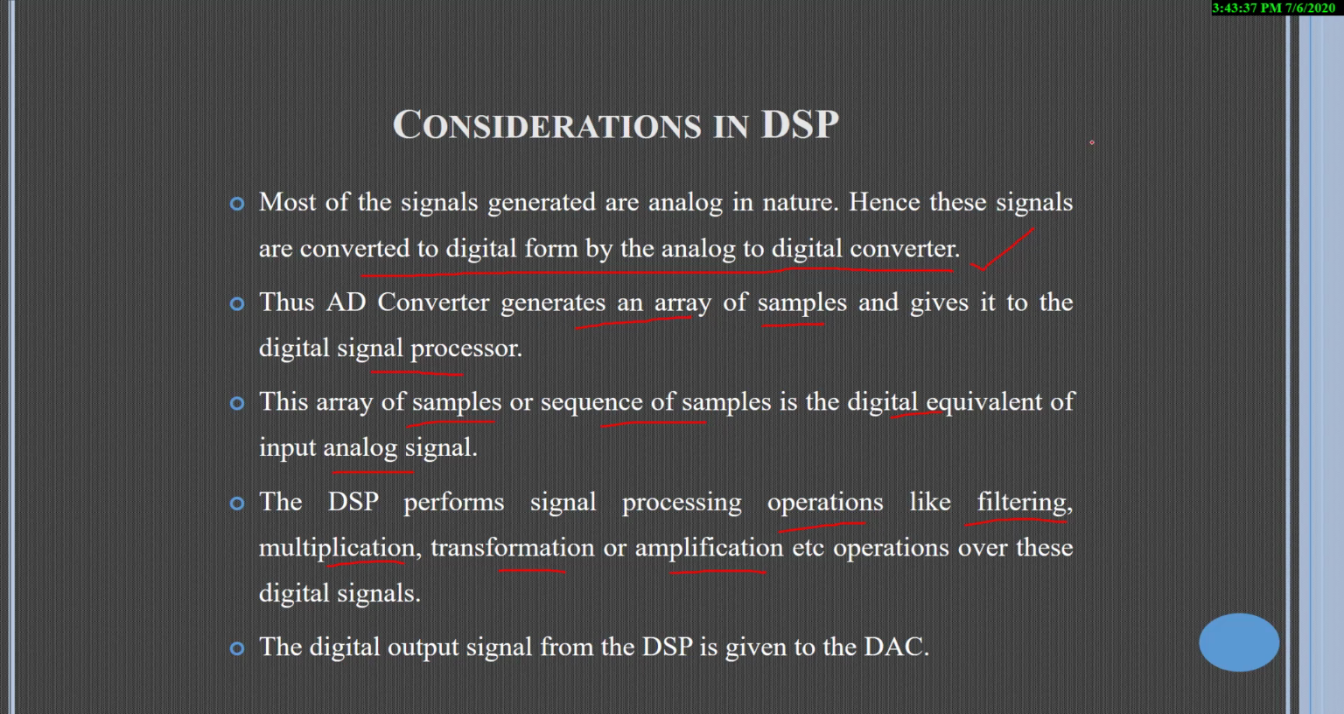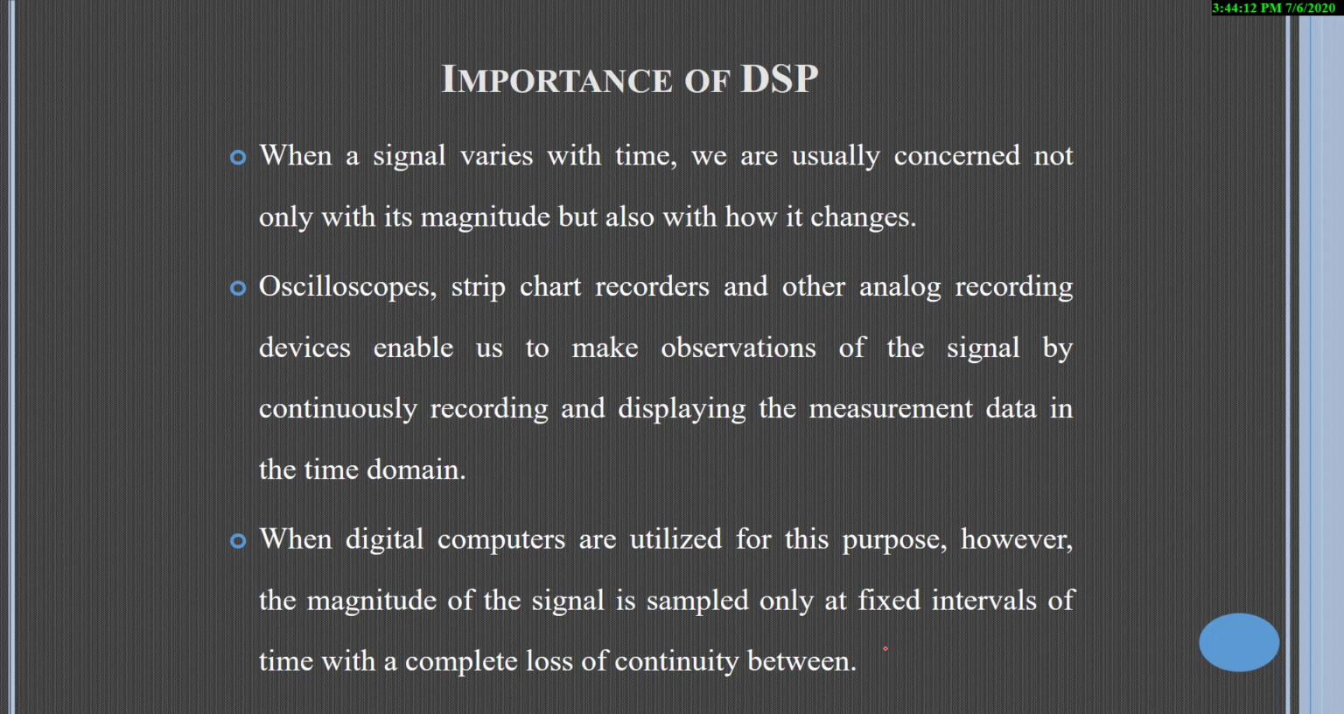That is, for example, if a waveform consists of some noise or some other additional components in the waveform, analog waveform or any kind of waveform, this type of waveform can be filtered out with the help of this DSP for getting a pure waveform or pure signal. And the digital output signal from the DSP is given to the DAC for getting an analog signal.